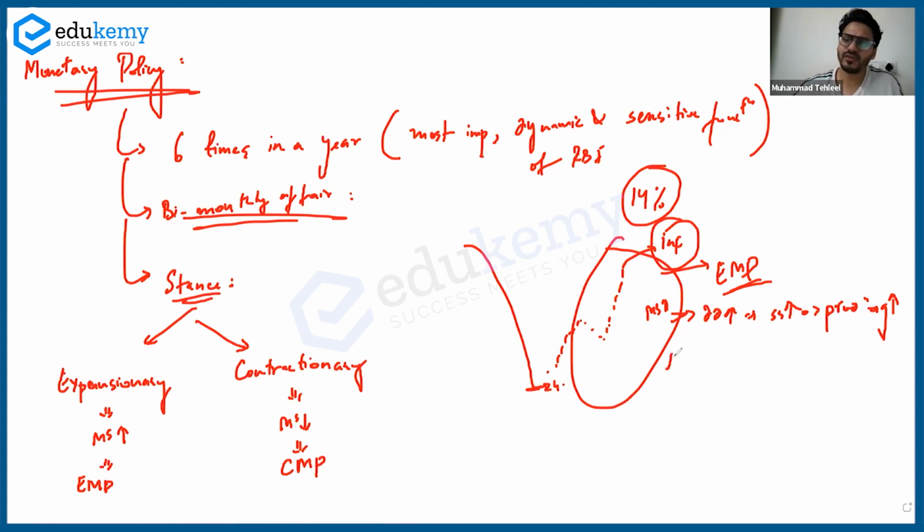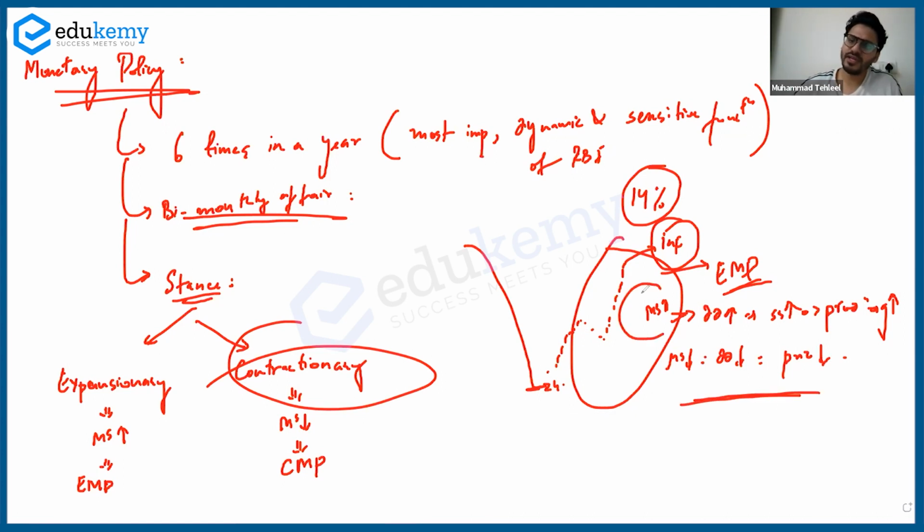Now RBI is trying to reduce the money supply, going for a contractionary stance. Reduce the money supply, demand will come down. When demand comes down, prices come down. If RBI is increasing the money supply, it is trying to expand growth. If RBI is trying to contract the money supply, the reason would be inflation.